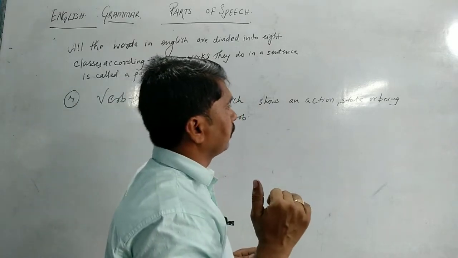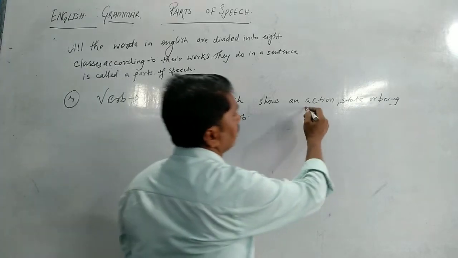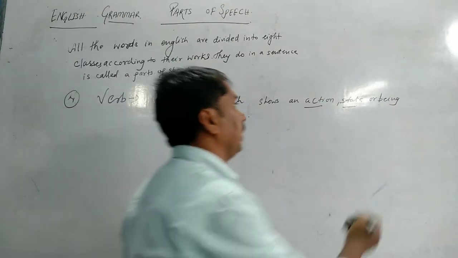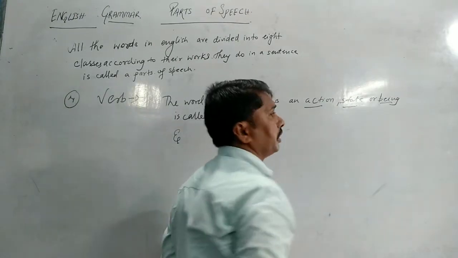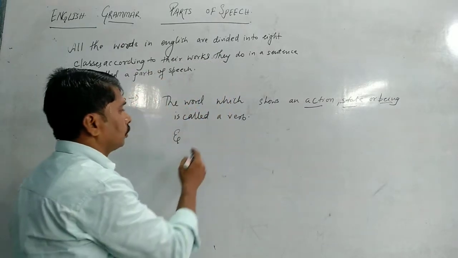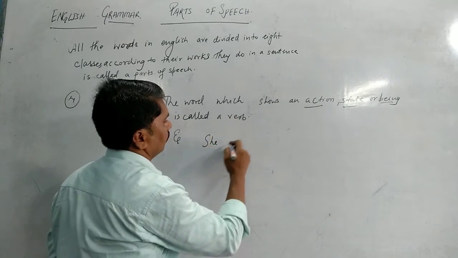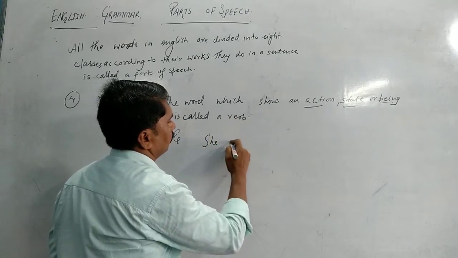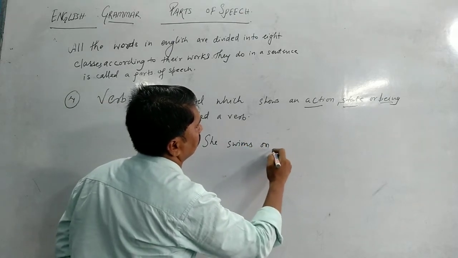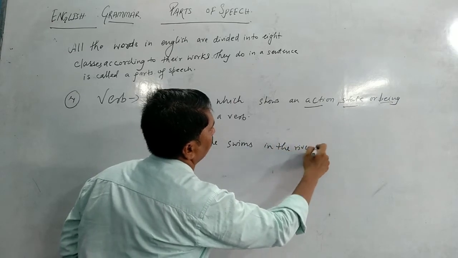जो हमें जो कार्य बताता है, अवस्था बताता है और अधिकार बताता है. Action means कार्य, state means अवस्था, किस अवस्था में है, and being means possession, अधिकार, ownership. So we'll take examples. She swims in the river.